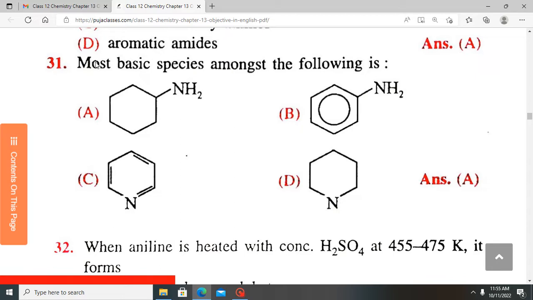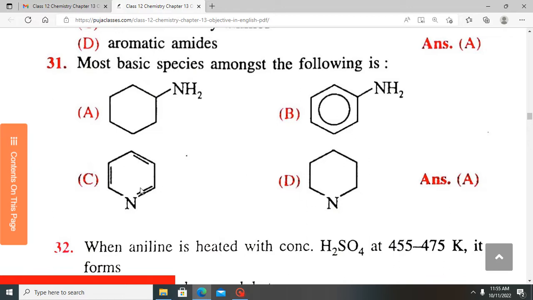So the most basic species among the following is. So which of these is the most basic species among the following? Is it A, B, C, or D? So aromatic compounds, as we said earlier, are least basic. Cyclohexylamine or cyclohexanamine is going to be the most basic among these.